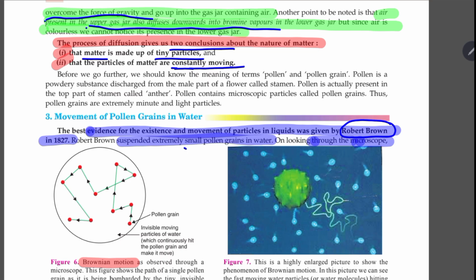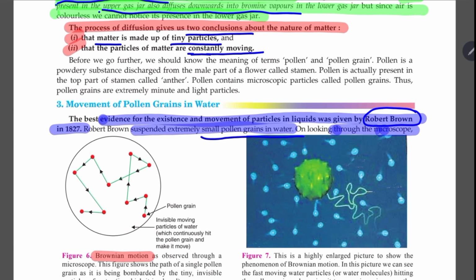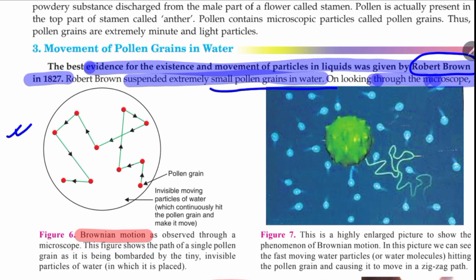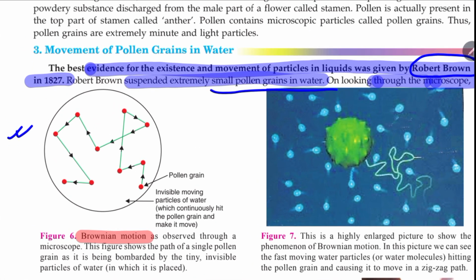So small pollen grains, they are microscopic particles. You just cannot see the pollen grains, but when they are suspended in water and you observe the phenomenon under a microscope, this is what you observe. You see that the pollen particles are randomly moving and there is no definite pattern to it. The movement is chaotic. The movement is continuous. The movement is zigzag, as if every particle is bombarding against each other.